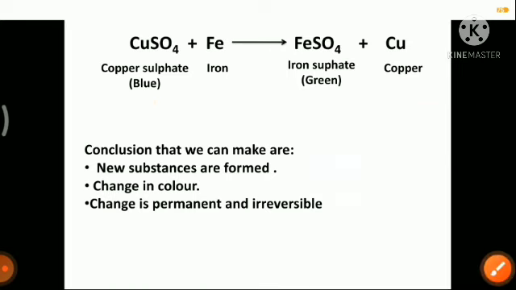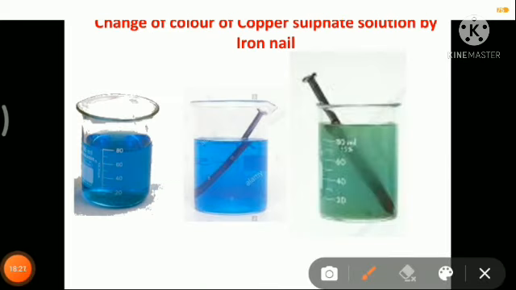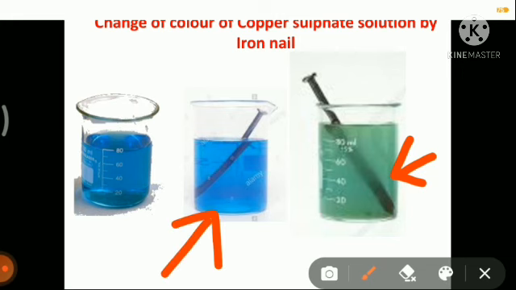If you look here, in this part you will see that the iron nail has changed into a brown colored substance. This is because the copper which was present in this blue colored solution now gets deposited on the surface of the nail.